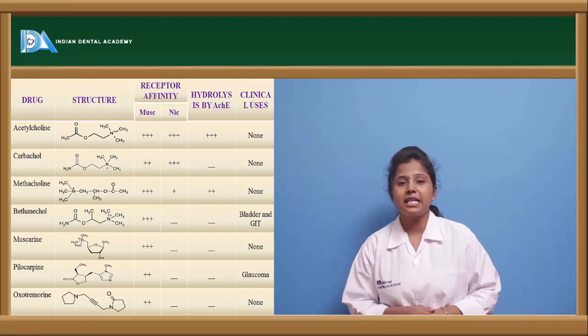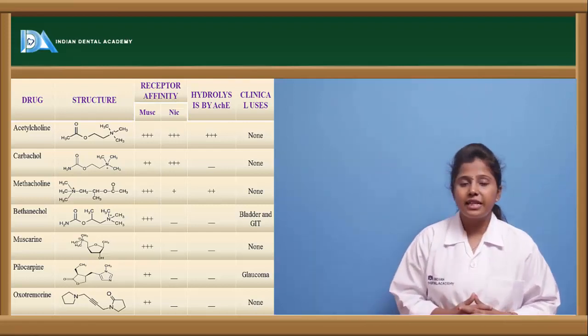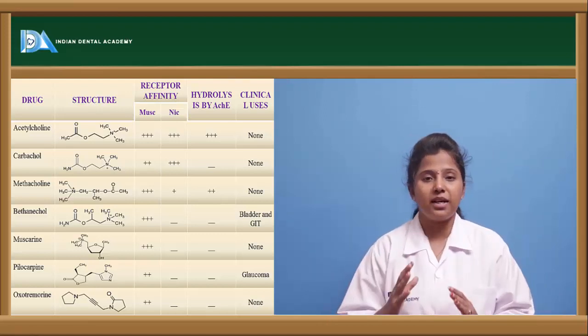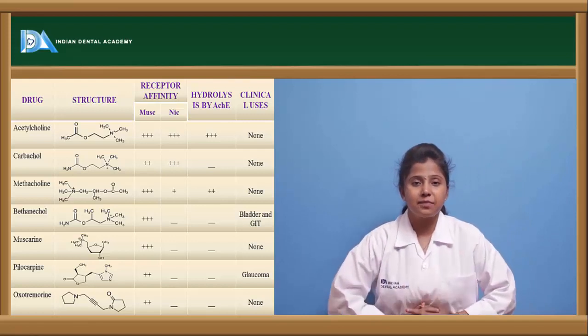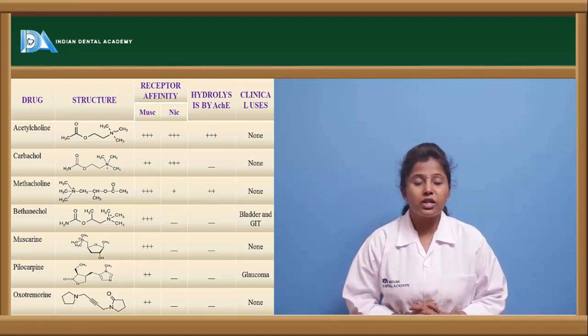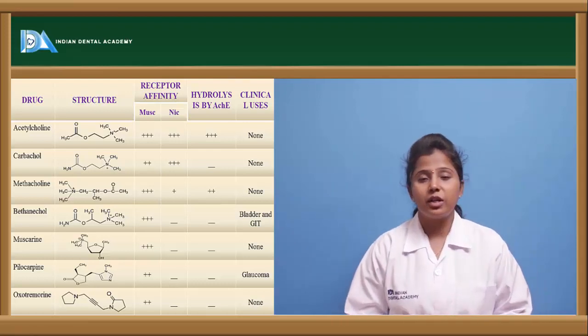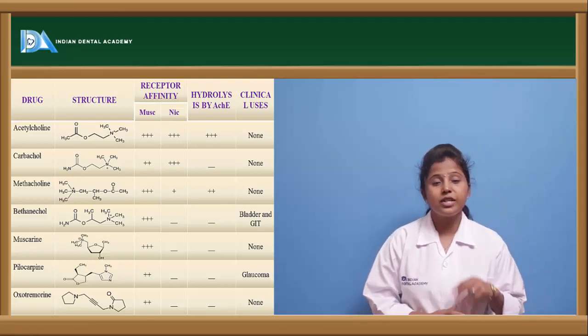Let us see the other drug, bethanechol. Bethanechol is a selective muscarinic receptor agonist, because it only binds to the muscarinic receptor and does not bind to the nicotinic receptor, and it is not even hydrolyzed by the acetylcholinesterase enzyme.